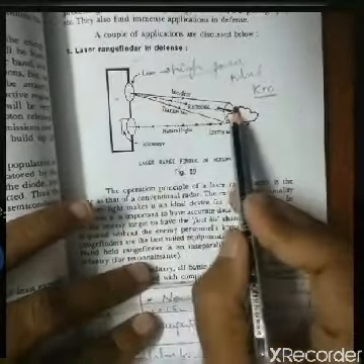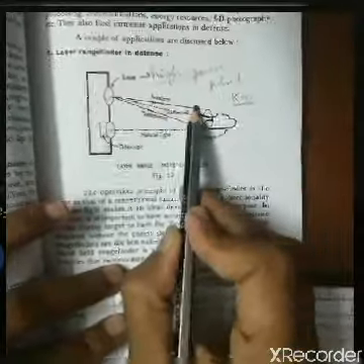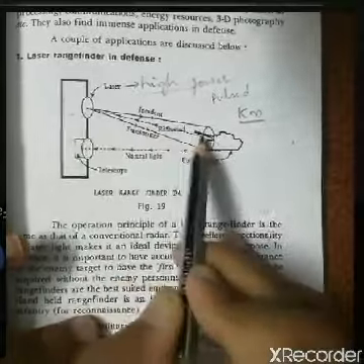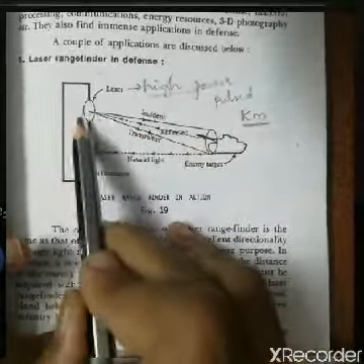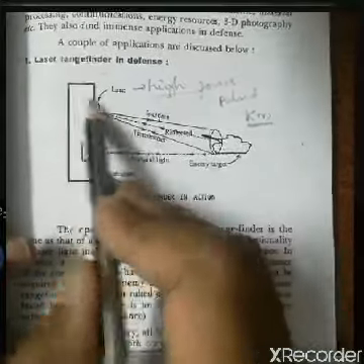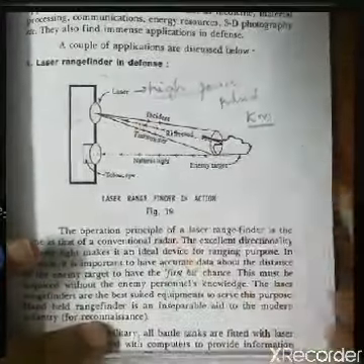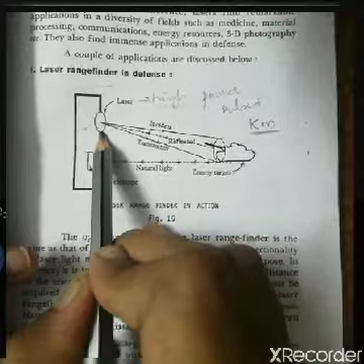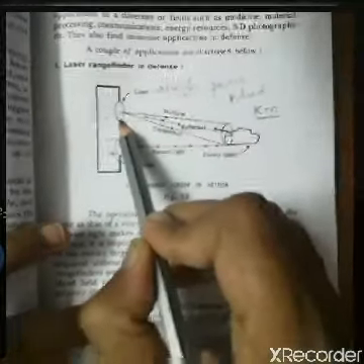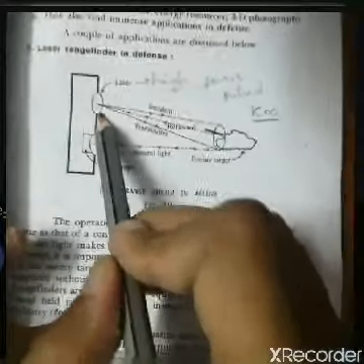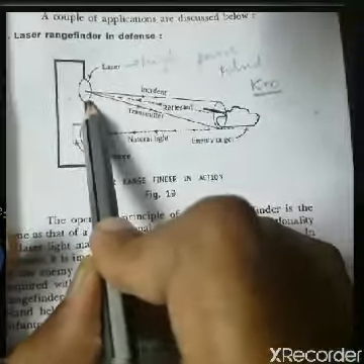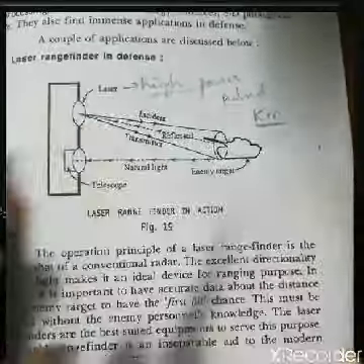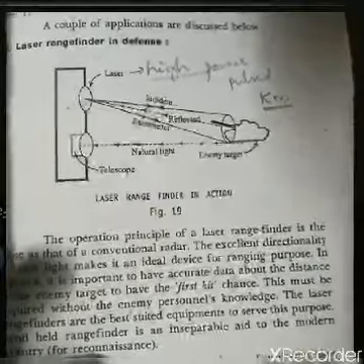Now this is the incident light you can see here. After hitting the target, it gets reflected back. This reflected signal is again received by the receiver, which is present here only. The receiver has an interference filter. The reason why the interference filter is used is that it filters all the background noise that is present, and the filter is tuned to the frequency of the laser light.